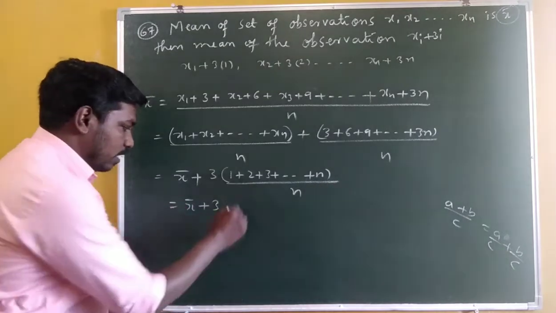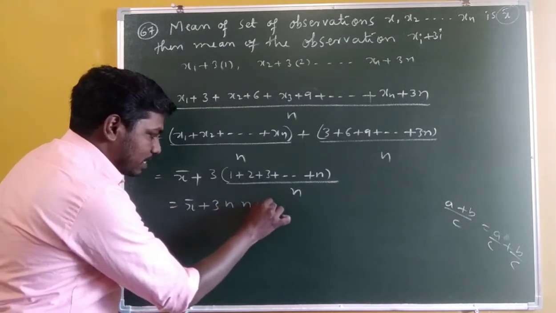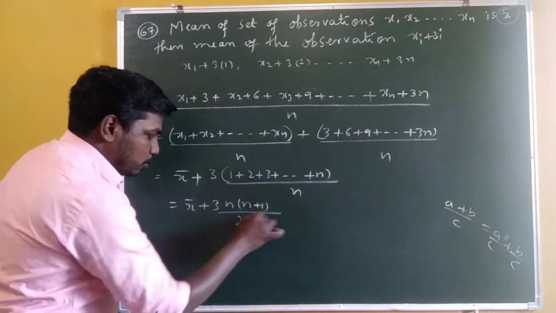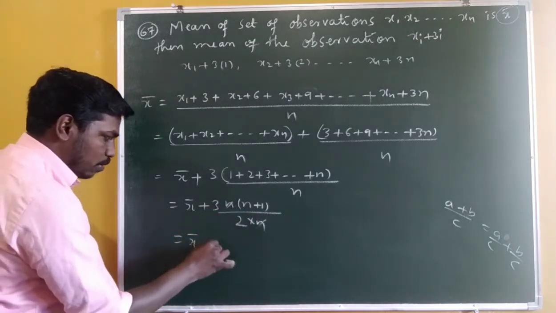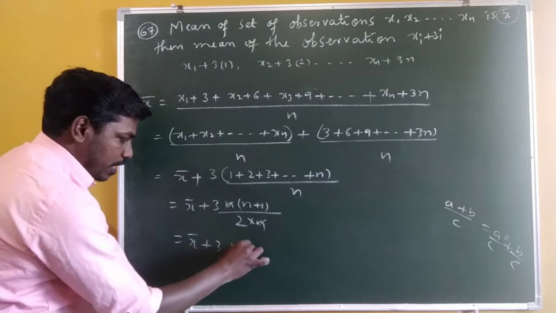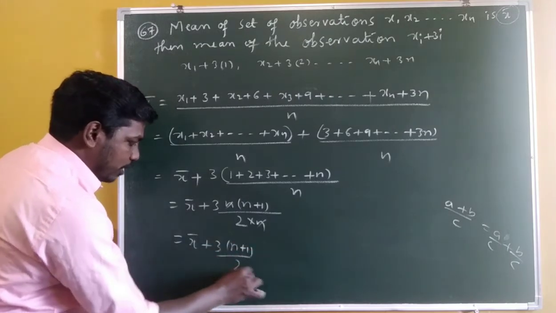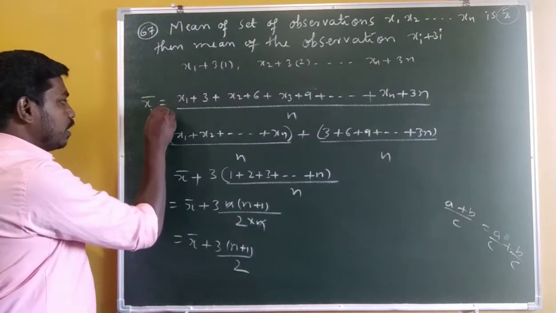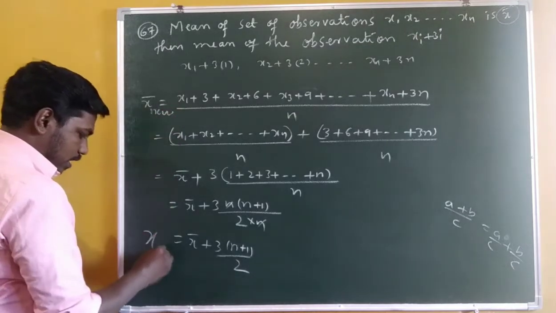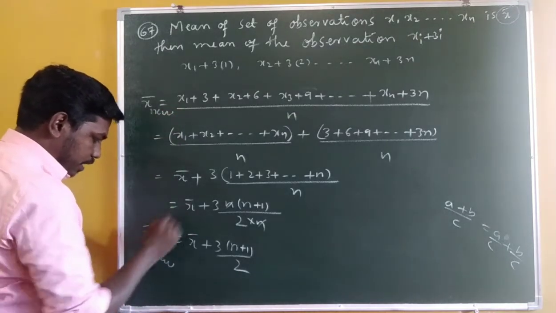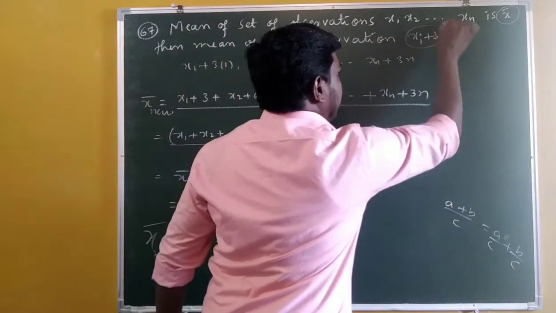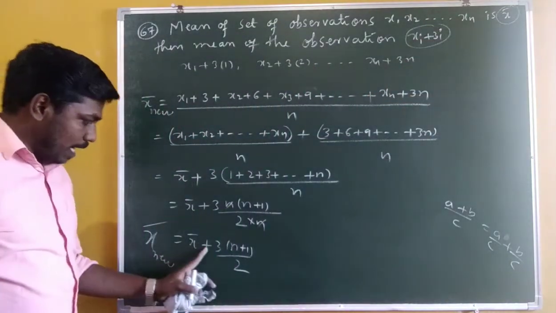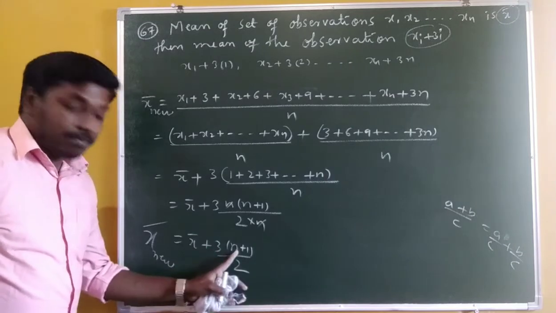What is the formula? n into n plus 1 divided by 2 into n. So n gets cancelled. So x bar plus 3 into n plus 1 divided by 2. This is the new mean, right? So the new mean, so the mean of these observations is what? x bar plus 3 by 2 times n plus 1.